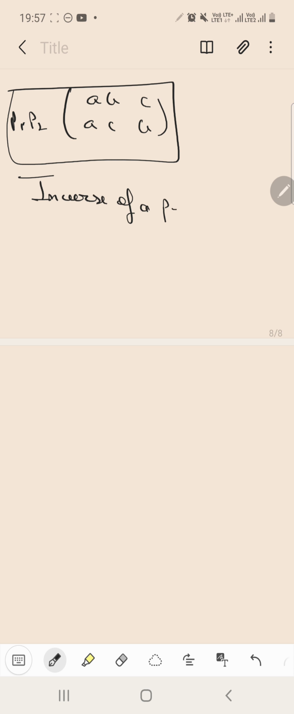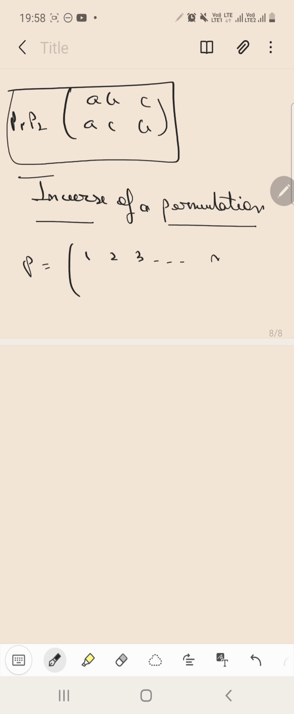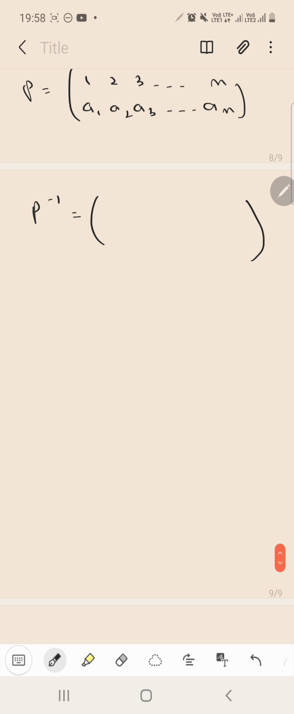Inverse of a permutation. So what is the inverse of a permutation? For a permutation you have, suppose P is equal to 1, 2, 3 up till n, and the arrangement you have is A1, A2, A3 up till An. Then P inverse, that is the inverse of the permutation P, is nothing but the reverse, writing the upper row in the lower row and the lower row in the upper row. That is, P inverse is A1, A2 up till An, 1, 2 up till n. Got it, guys? So this is the inverse of a permutation.